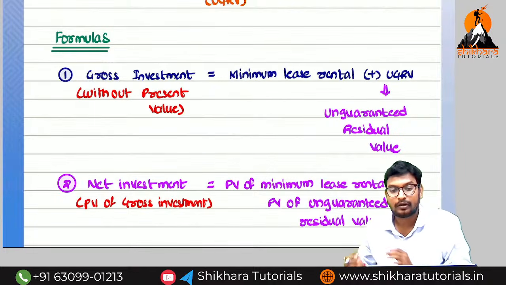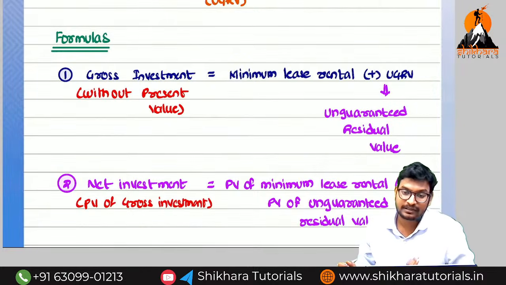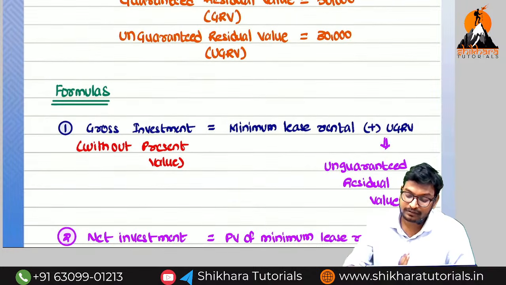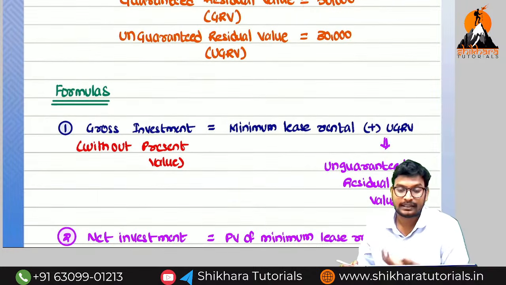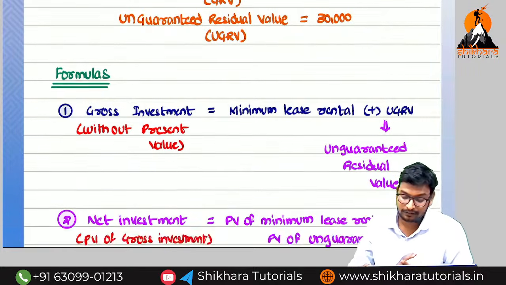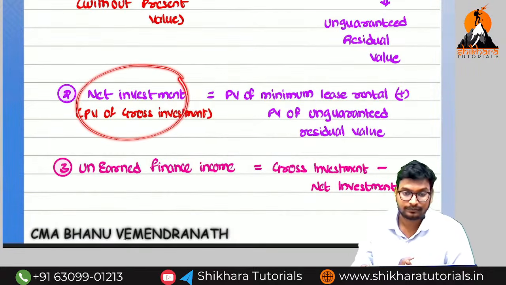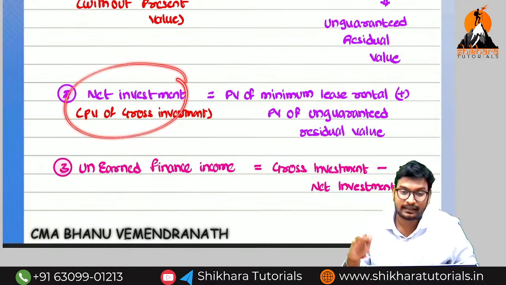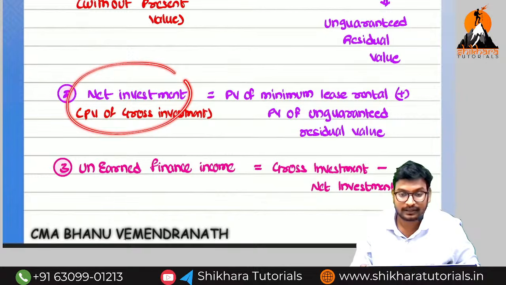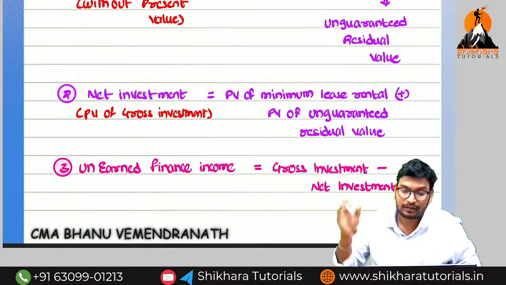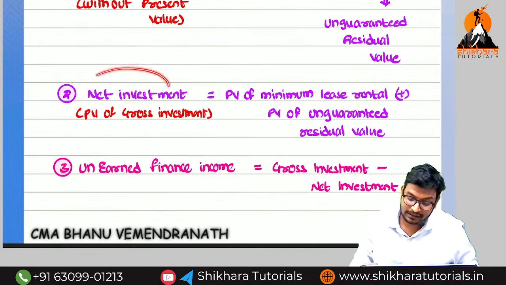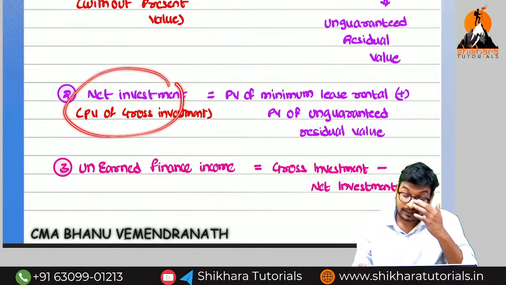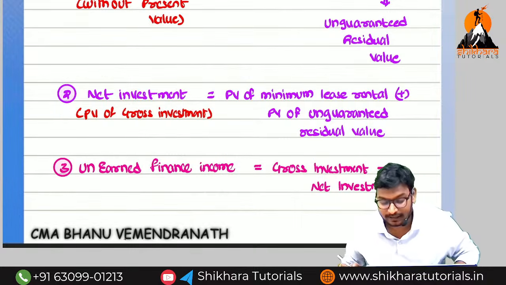We have to bring all the values to the present value. Which values? 1 lakh every year we need to bring to present value. And last year 30,000 we need to bring to present value. And last year 50,000 also we need to bring to present value. If you bring all these values to present value, what do we get? Net value. But this net value we should not compare with anything. Directly for that net value only we need to write the entries. So here the net value is nothing but the cash price.